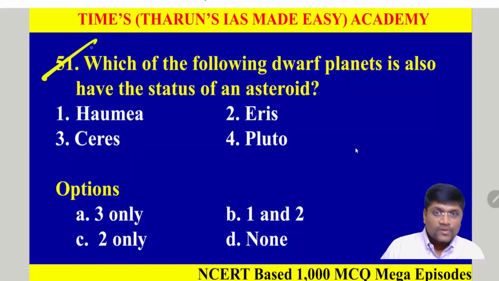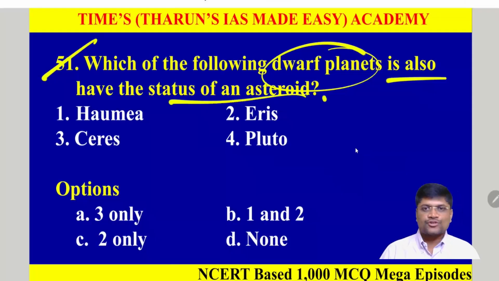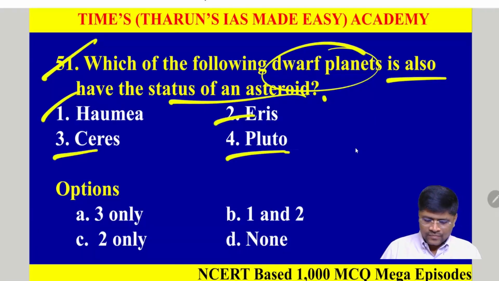Next, question number 51. Which of the following dwarf planets also has the status of an asteroid? Option 1, Haumea; 2, Eris; 3, Ceres; 4, Pluto. Okay, so let's see.